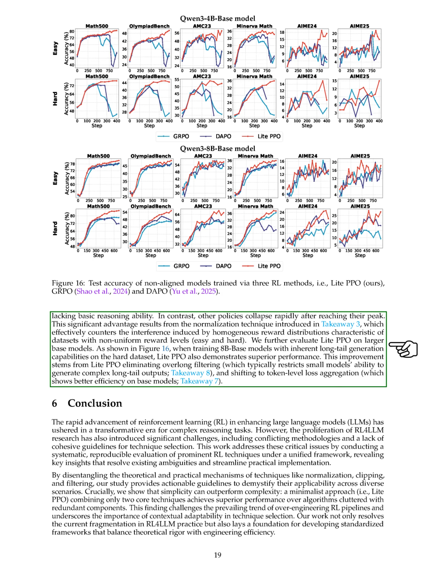Our findings indicate that when training 8B base models with long-tail generation capabilities on challenging datasets, Lite PPO continues to excel. This improvement arises from eliminating overlong filtering, which typically limits smaller models' ability to generate complex outputs, and shifting to token-level loss aggregation, which proves more efficient for base models.